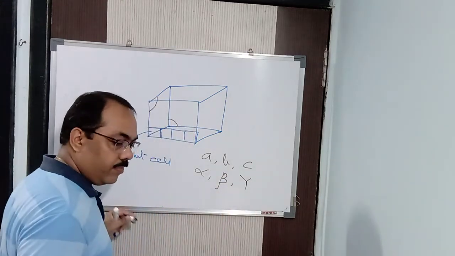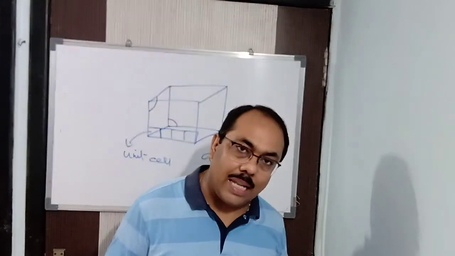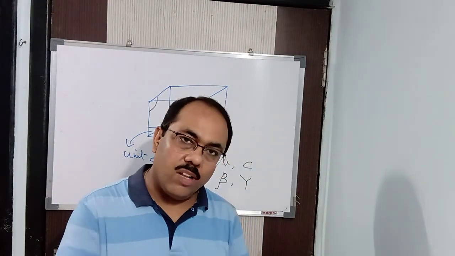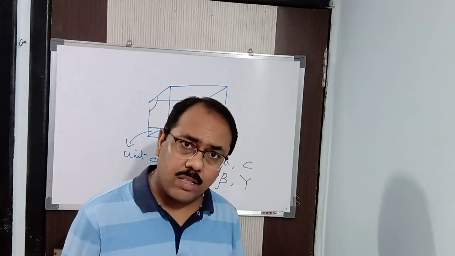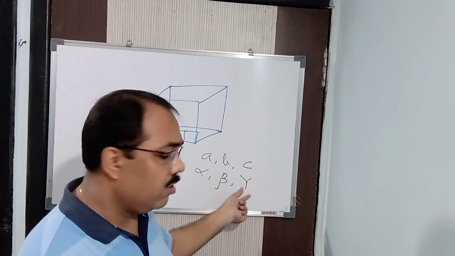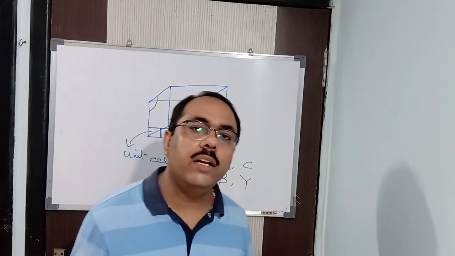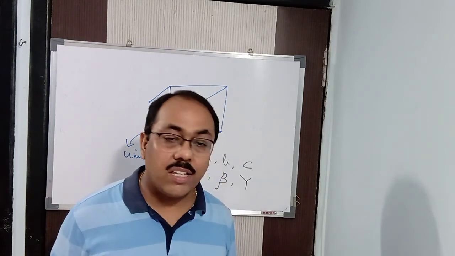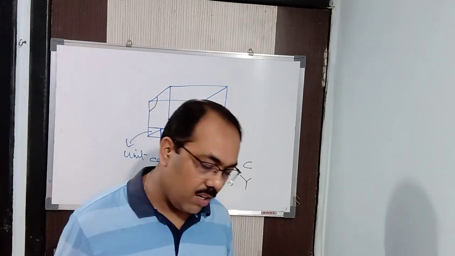If the length is equal to breadth is equal to height, as in the case of a cube, all the sides are equal. That means A is equal to B is equal to C, and alpha is equal to beta is equal to gamma is equal to 90 degrees. That is known as a cubical solid. Examples are copper, NaCl, KCl and so on.